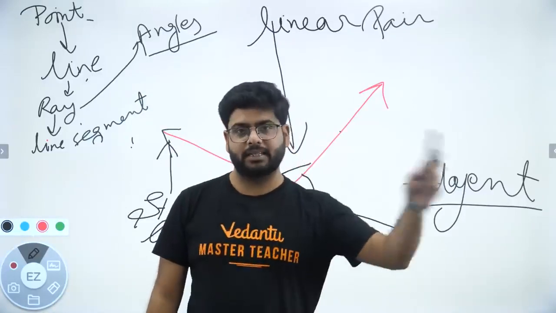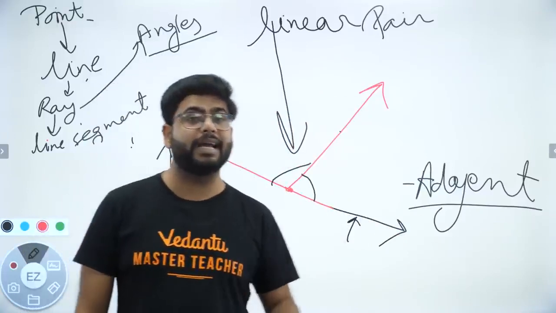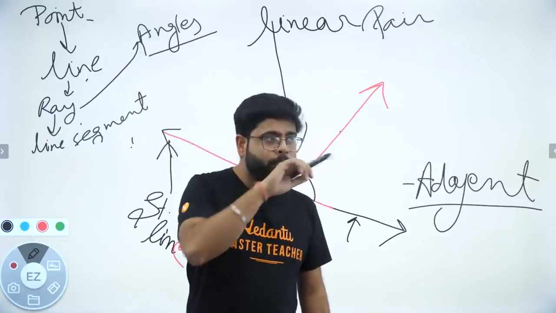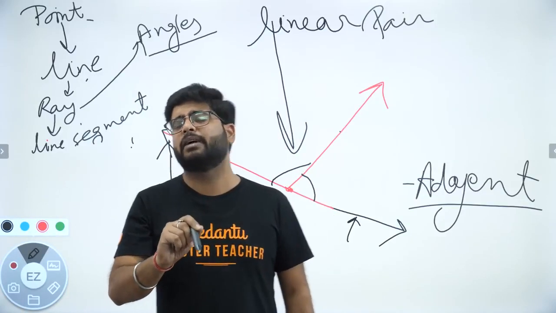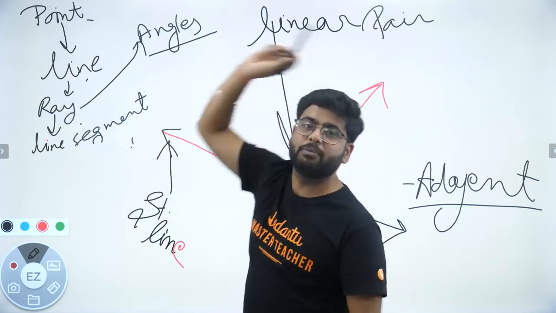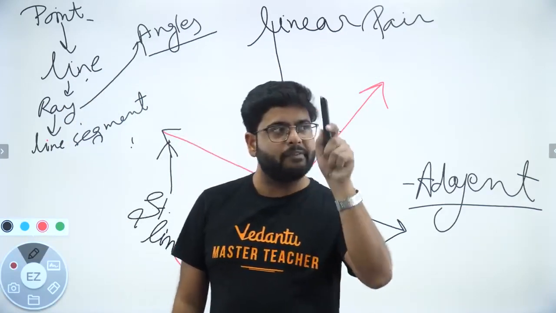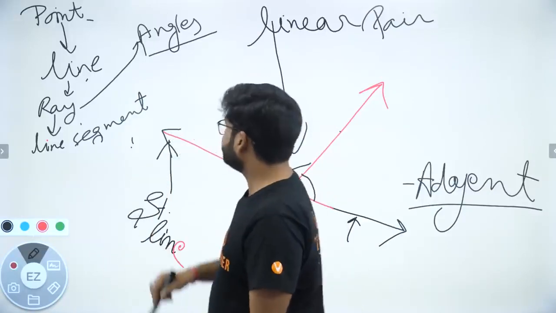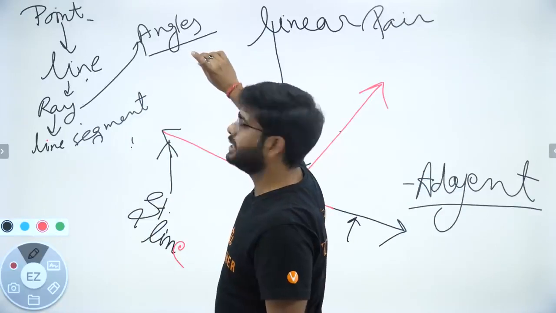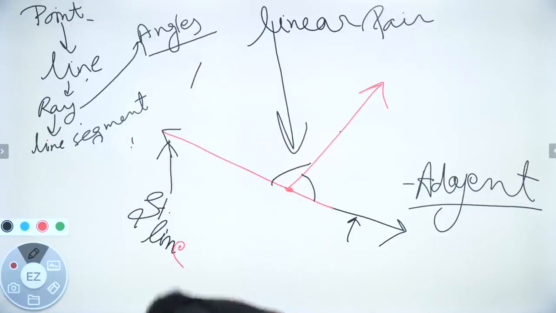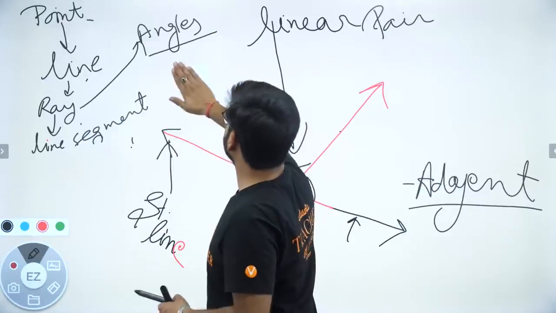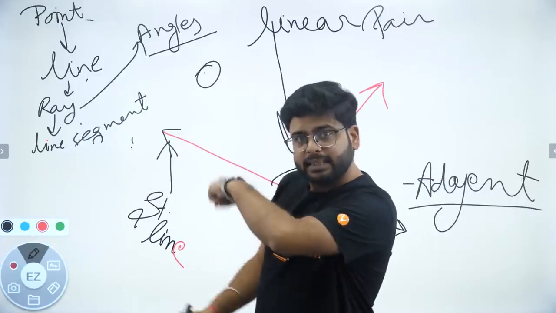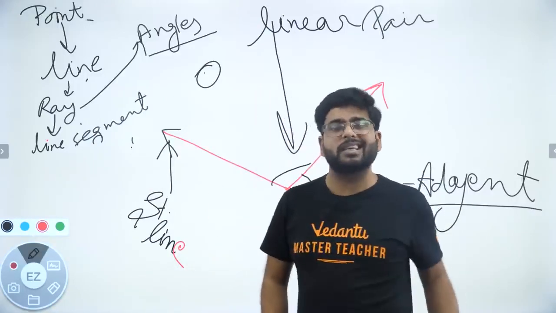That is a line segment. Because it is a piece of a line, it is a segment of a line or a line segment. A line segment always has a fixed measurement. A line doesn't. A line can never have a fixed measurement because it is always extended in both directions. If I talk about any fixed measurement, then definitely I'm talking about a line segment only. Alright. So now, the way of representing a point is like this. I represent a point like this. Oops. Right? So what is this? This is a dot. What I have represented with the help of a dot is a point.